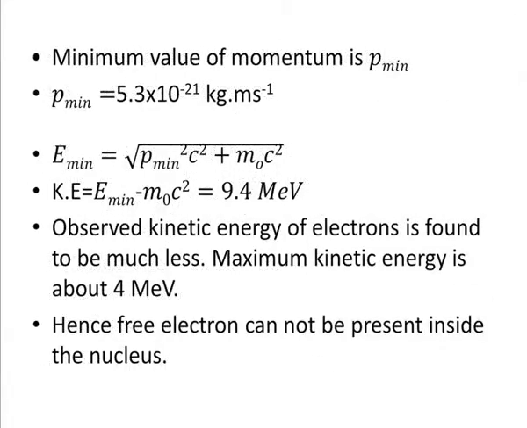The minimum value of momentum is p minimum, and p minimum has been fixed already. So, from this we can calculate E minimum, which is the relativistic energy, and from it we can find out the kinetic energy by the relation E minimum minus m0 c square, where m0 c square is the rest mass energy,